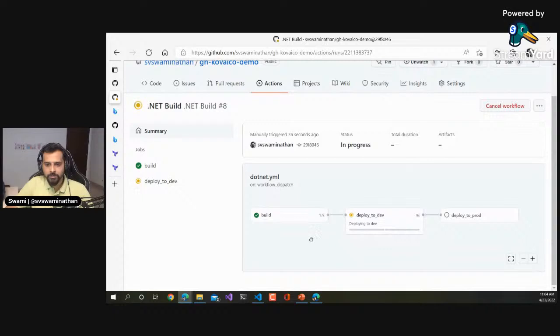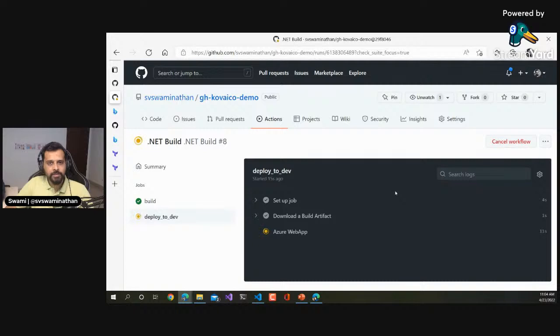Okay, now I think this should be a little faster. So again, just to reiterate, in this demo we are looking at Azure-based deployments because I thought .NET and Azure are what the people in this community are more comfortable with. But it also has a lot of other options to deploy into any cloud, any language, any platform, etc.